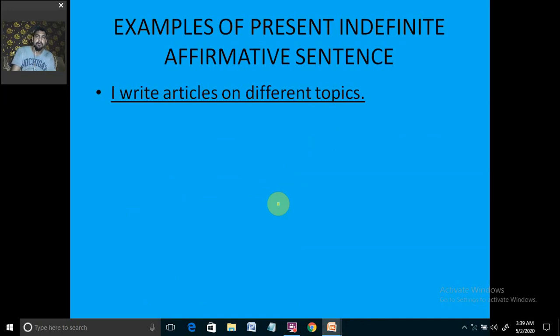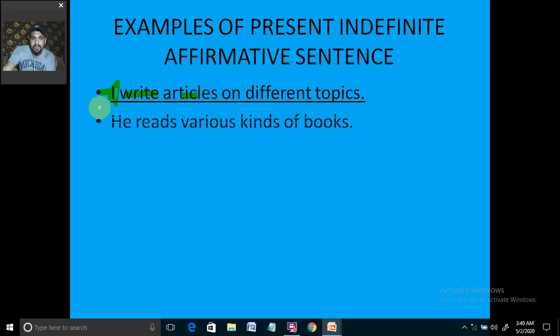Okay, the first example for the same is: I write articles. I is the subject. I is a singular subject, but still it is an exceptional case. I and you are both exceptional cases. With exceptional cases we use the plural verb. So write is the plural verb, we are not using s or es with it. I write articles on different topics.